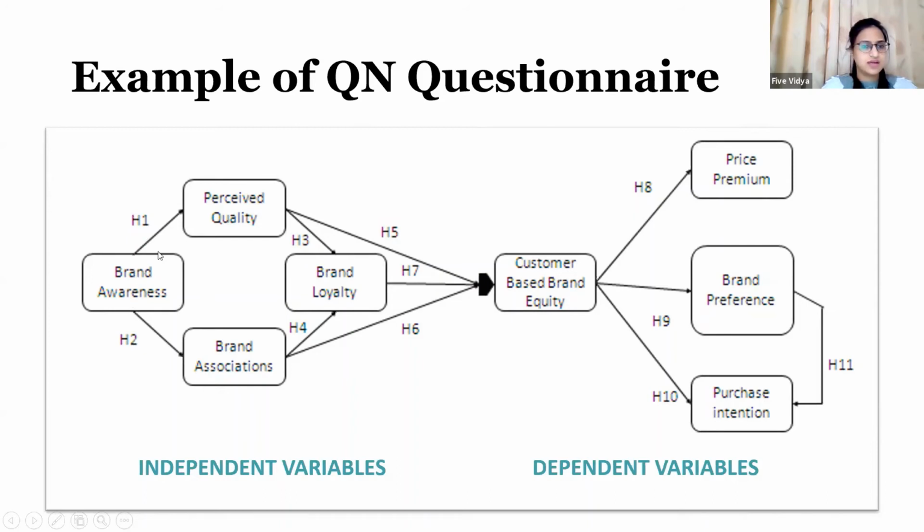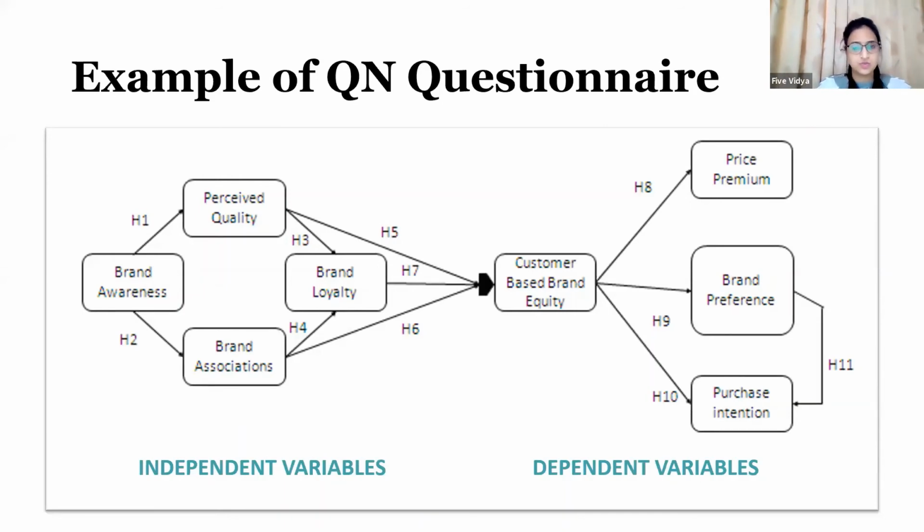Can you see brand awareness, perceived quality, brand association, and brand loyalty? These 4 are my independent variables. Then I have 3 dependent variables: price premium, brand preference, and purchase intention. So this is basically a guide, a base for developing a questionnaire.